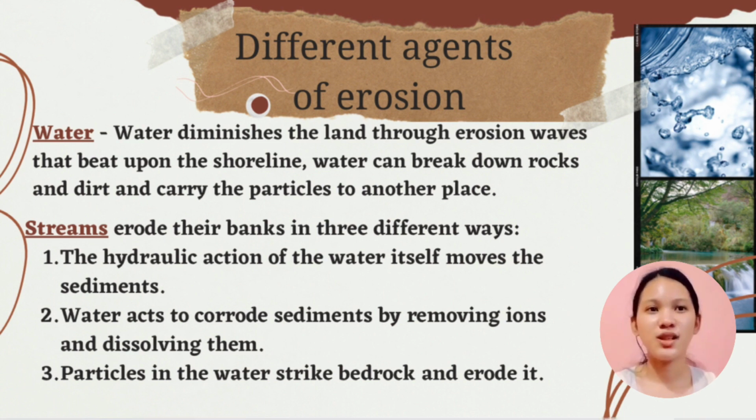Water is actually the most important erosion agent and erodes most commonly as running water in streams. The faster the water moves, the larger the objects it can pick up and transport. Streams erode their banks in three different ways. The hydraulic action of the water itself moves the sediments. Water acts to corrode sediments by removing ions and dissolving them. Particles in the water strike bedrock and erode it.